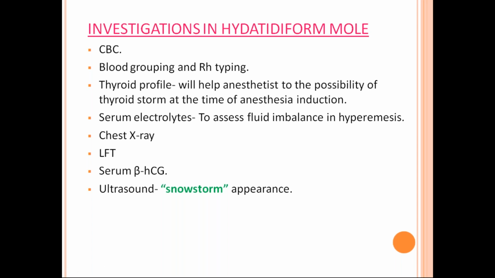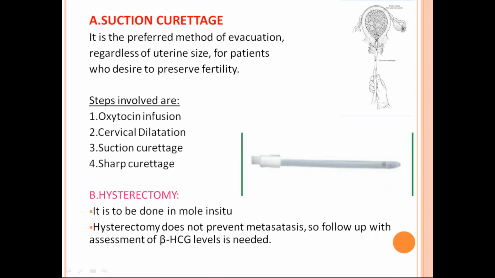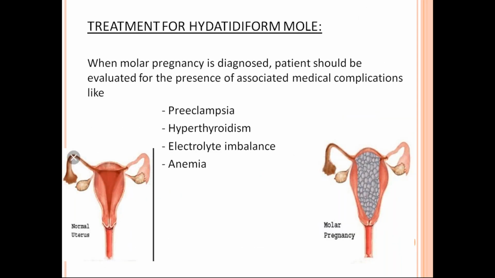So you came to a diagnosis, you have done a pre-anesthetic checkup, so you pose the patient for suction evacuation. This is important because you have to note her blood pressure, whether she is having hypertension or not.